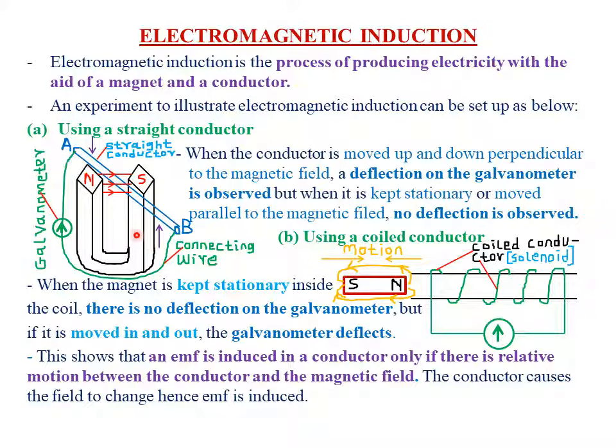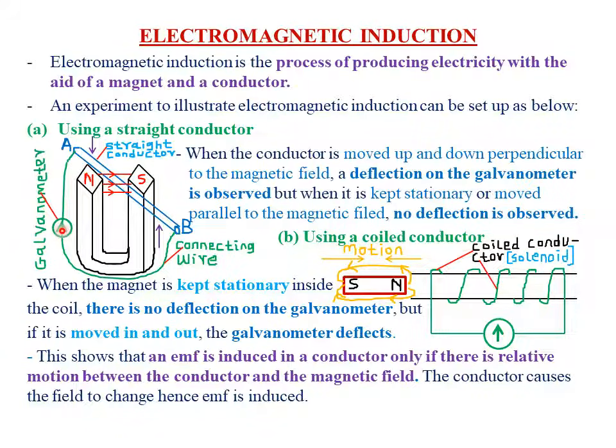Observation is always based on the 5 senses. That is, it has to be either something you can see, something you can hear, something you can touch, or something you can smell. Any observation has to be based on the 5 senses. For example, the observation made here is that when the conductor AB is moved up and down within this magnetic field, we expect a deflection in the galvanometer.